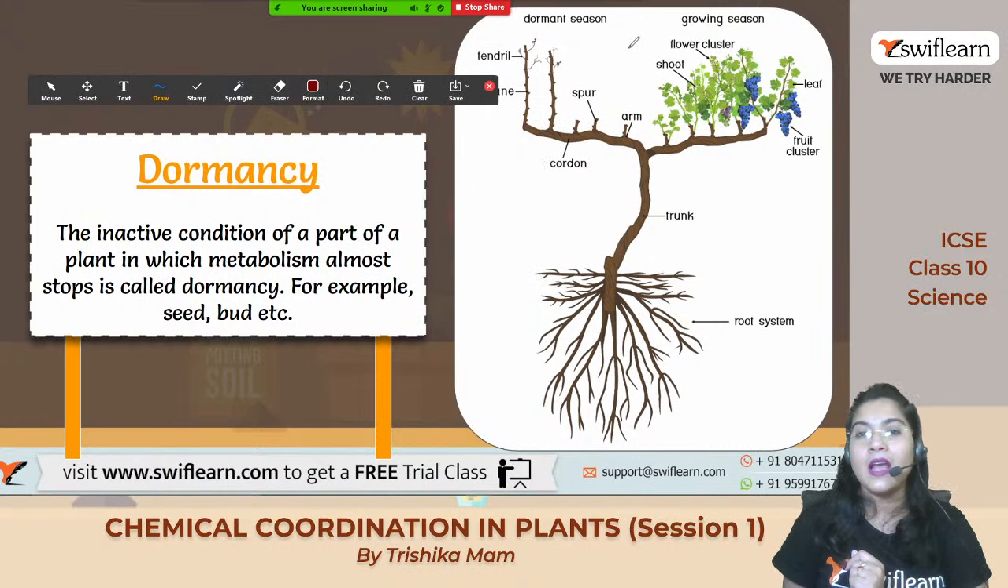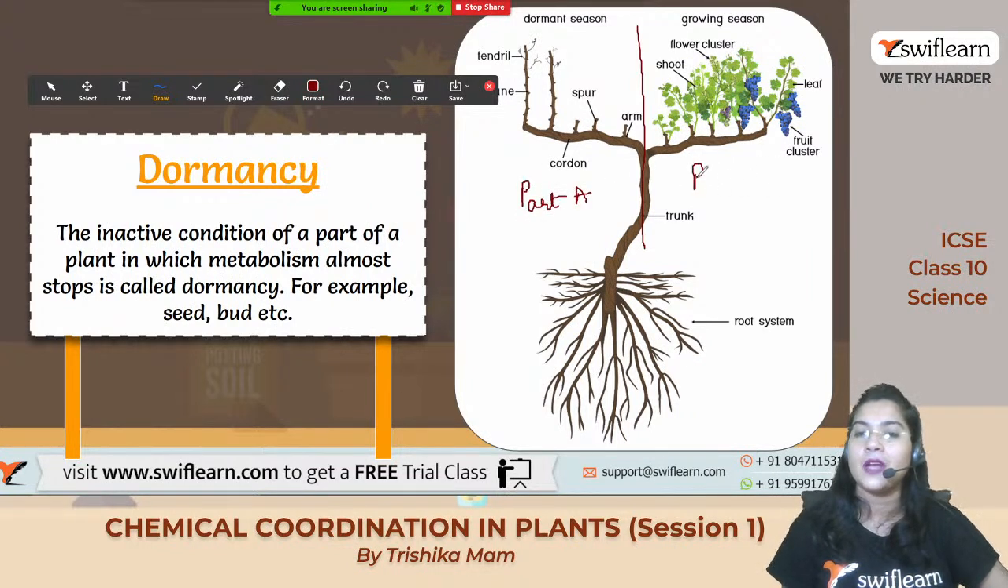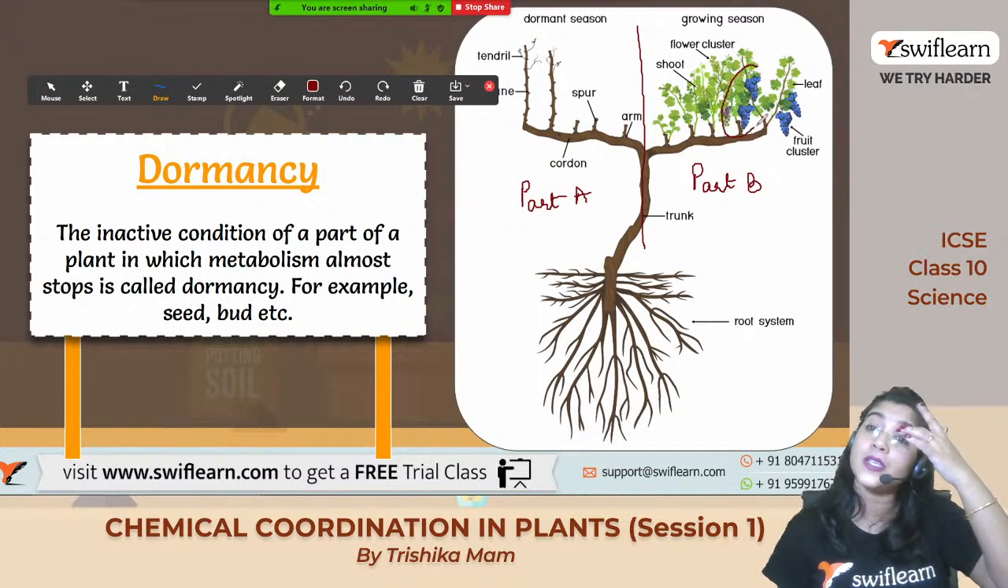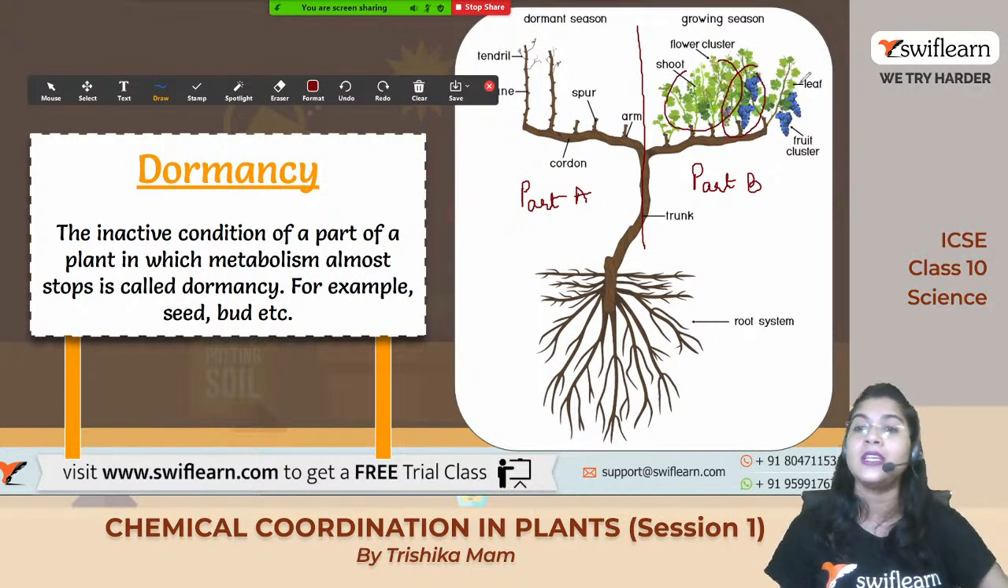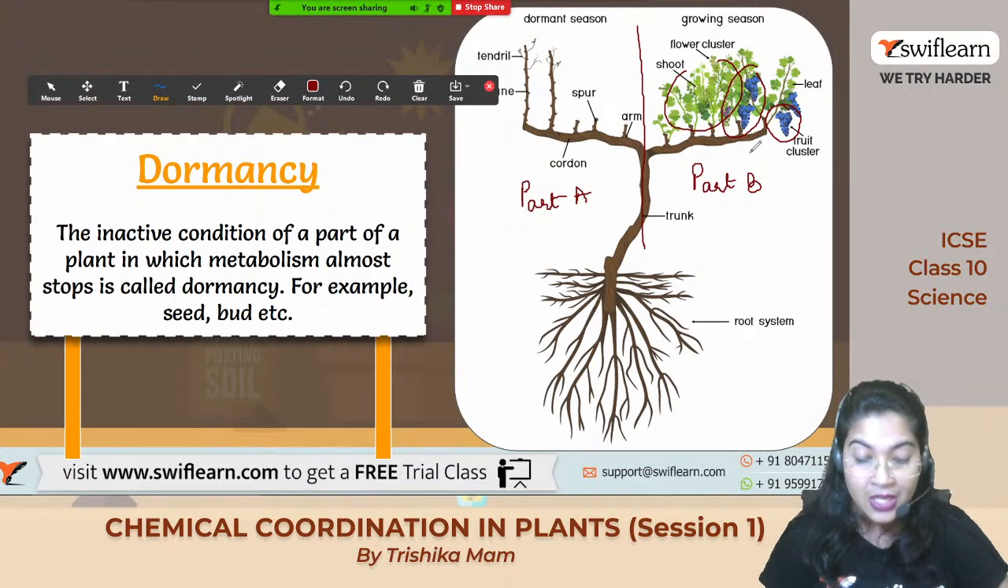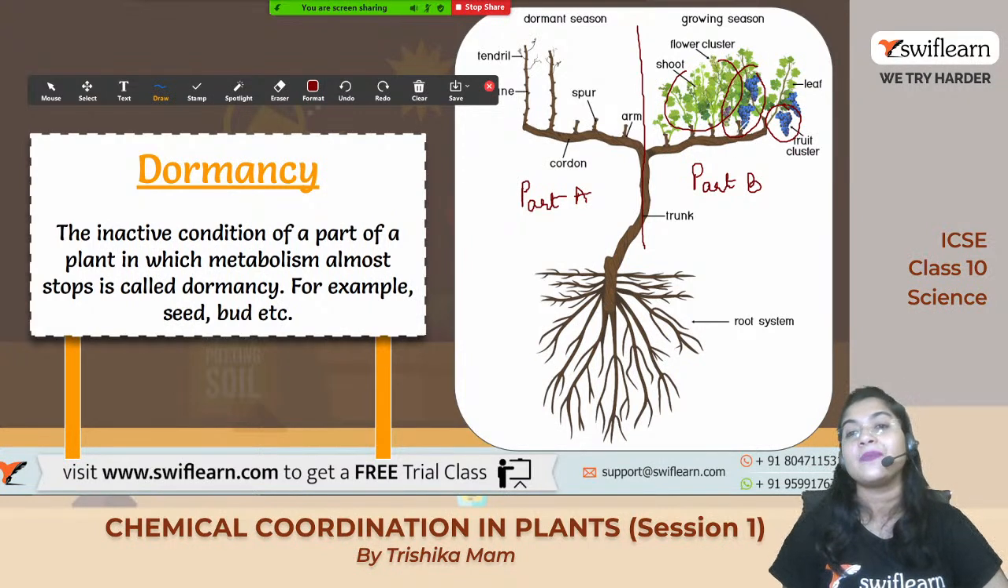See, if I divide the plant into two parts, this is part A, and let this be part B. In part B, you can see the growth of the shoot, the growth of the flowers, the growth of the leaves, fruits are also present, flowers are also present. So we can see that total growth and development takes place.